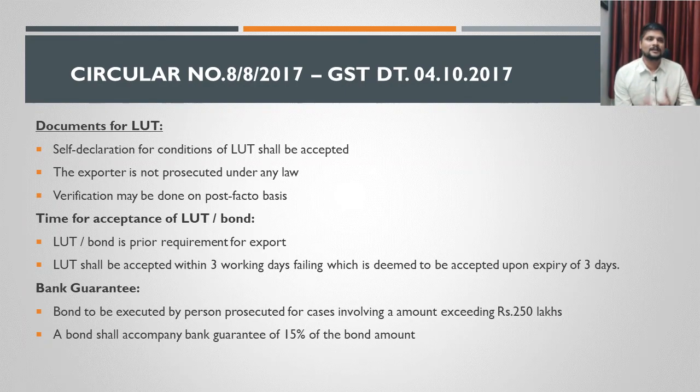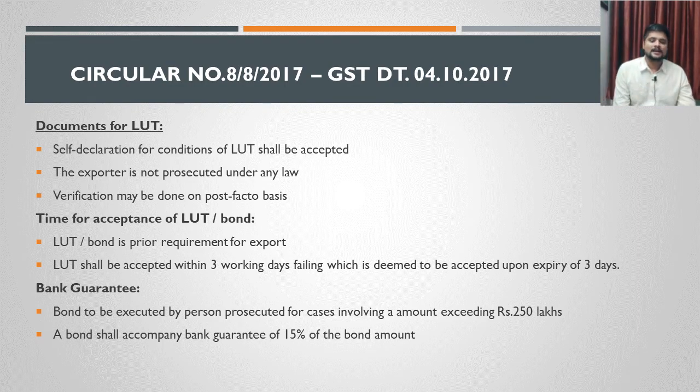Bank guarantee is nothing but a document which is obtained from his banker, and the bank is providing a guarantee on behalf of this person, stating that if this person fails to pay the duty, then the bank is guaranteeing the duty payment. That is called a bank guarantee. That is a simple document. There is no payment involved here. Then those persons who are prosecuted under the law have to obtain a bank guarantee and provide it to the authorities along with the LUT. If he does so, then LUT is allowed for him. It is not that he is completely ineligible to claim LUT. He is allowed to export under LUT provided he furnishes a bank guarantee.